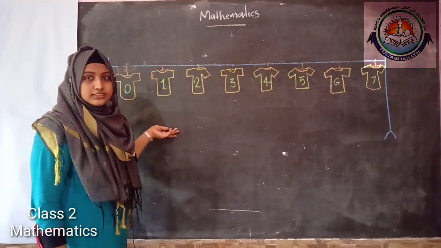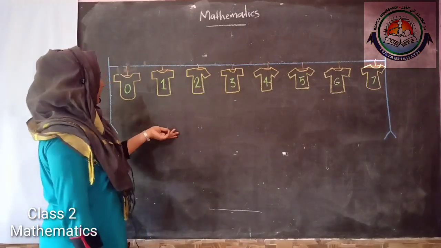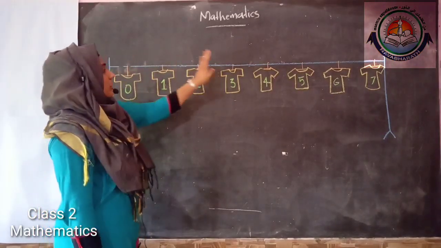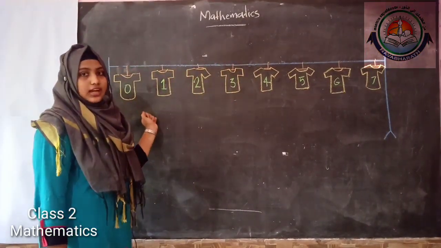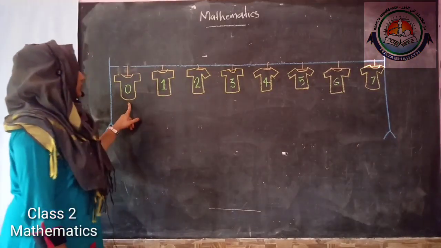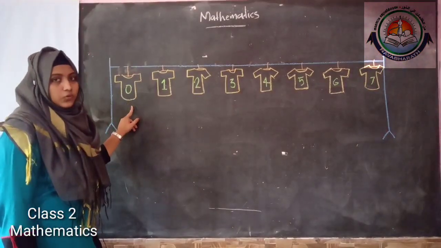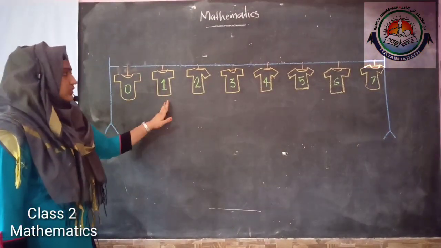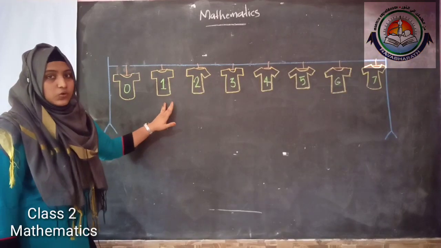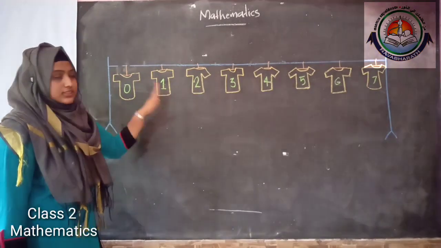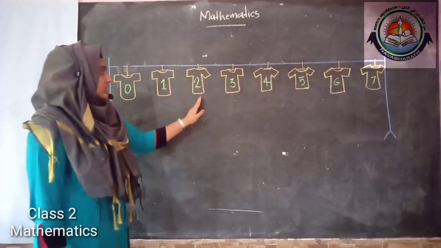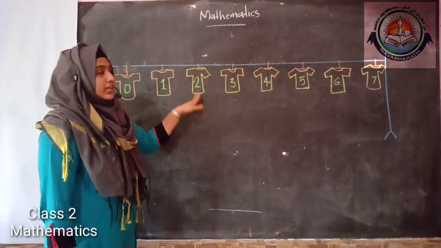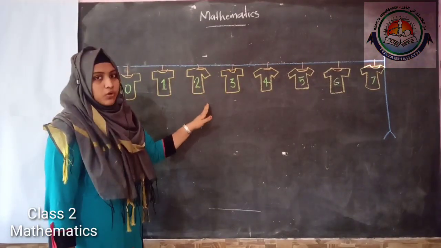I was very fascinated. Why? Here he hung all the jerseys in a straight rope, and also the jersey numbers start from 0 and then 1. So jersey number 1 is after jersey number 0, and jersey number 2 is after jersey number 1.